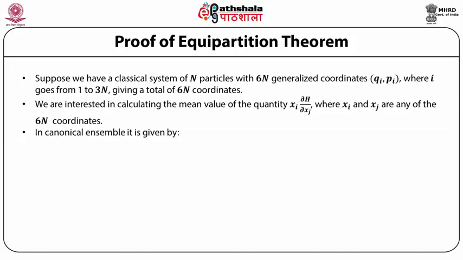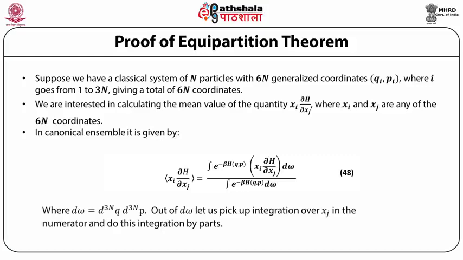In the canonical ensemble, it is given by the mean value of x_i partial derivative of H with respect to x_j, equal to the integral of e raised to power minus beta H(q,p) multiplied by x_i partial derivative of H with respect to x_j integrated over d omega, divided by the integration of e raised to power minus beta H(q,p) d omega, where d omega is equal to d3N q into d3N p.